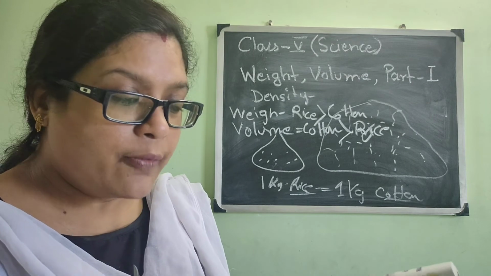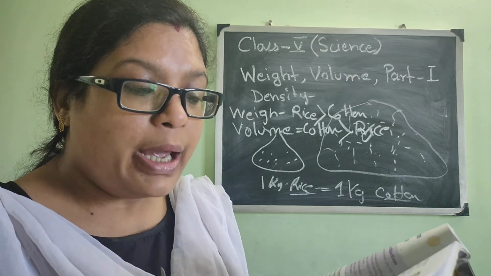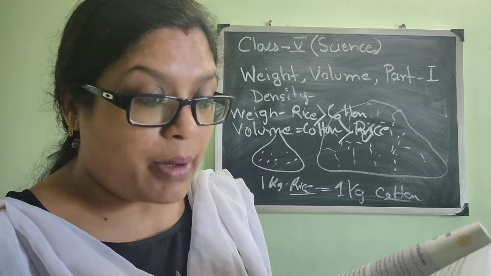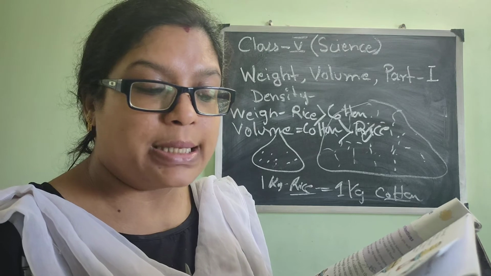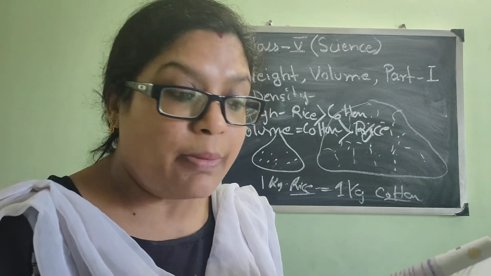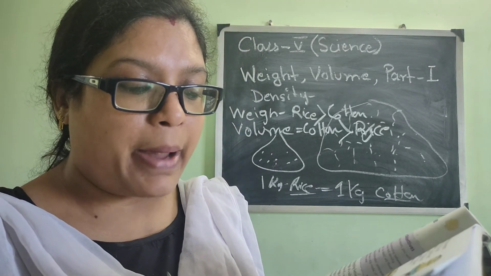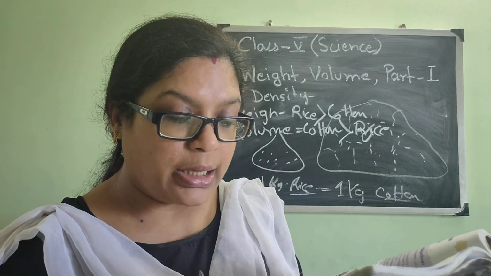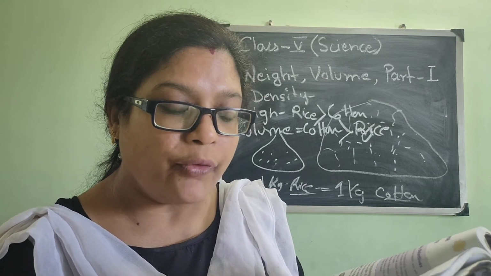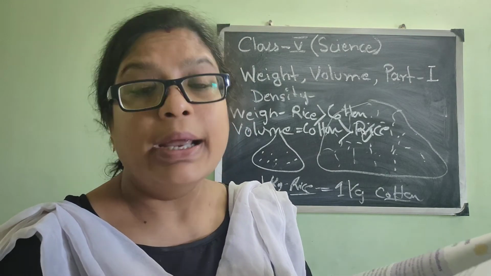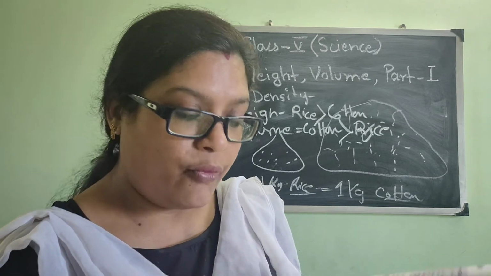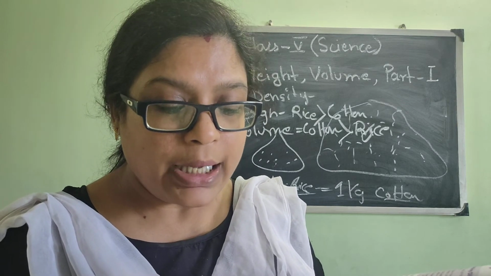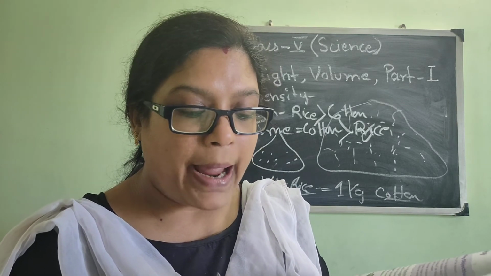To compare the weight of the same volume of different materials, we have to find the density. Now, to compare the volume and weight, we will discuss density. The density of a substance tells us how closely the molecules in a substance are packed. So density means how closely the molecules are packed to each other. Density is defined as the weight of unit volume of a substance, or density is equal to weight by volume.